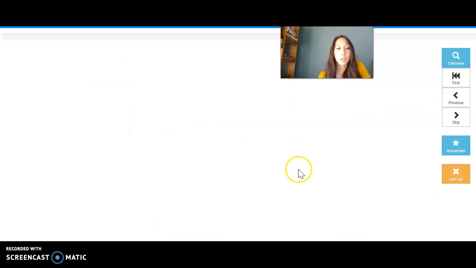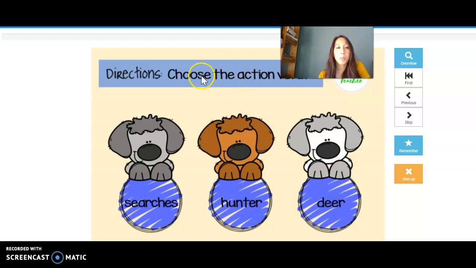Here is the action verbs assignment that I have. So remember, choose the action verb. Searches, hunter, and deer. Well, deer is a noun because that's a thing. A hunter is a person, and that's also a noun. So searches is the action. What am I doing? I'm searching or I'm looking. So that's another word. You're going to go through.